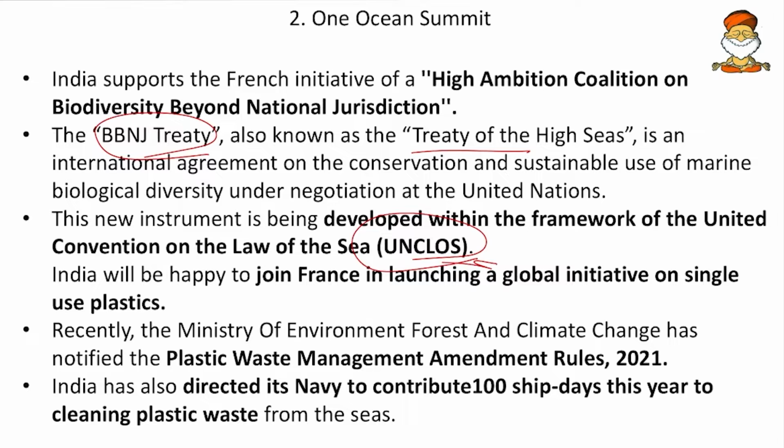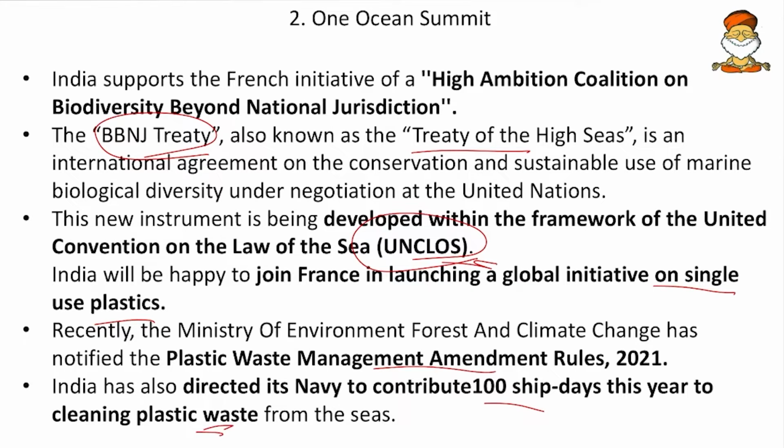And then India will be happy to join France in launching the global initiative on single-use plastics. So that is also news, and India has given consent to join all these. And recently the Ministry of Environment has notified the Plastic Waste Management Rules 2021. So a new amendment has been notified. And India has also directed its Navy to contribute 100 ship days this year to clean plastic waste from the seas. So these are some of the good initiatives.